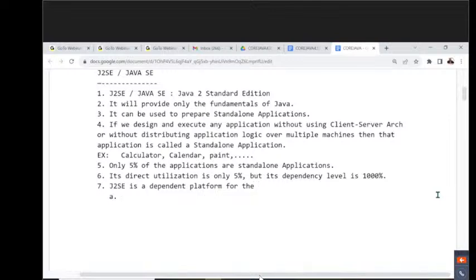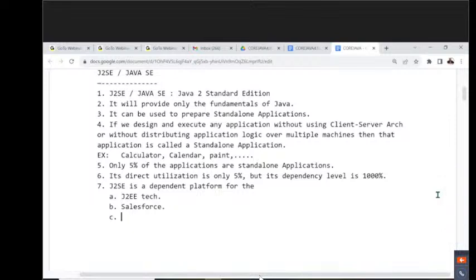I'm giving clarity to learn and work with J2EE technologies. What are the J2EE technologies? Your server-side application development, EJBs, enterprise application development, everything is dependent on J2SE only. Next one is Salesforce. Salesforce is also dependent on J2SE only.